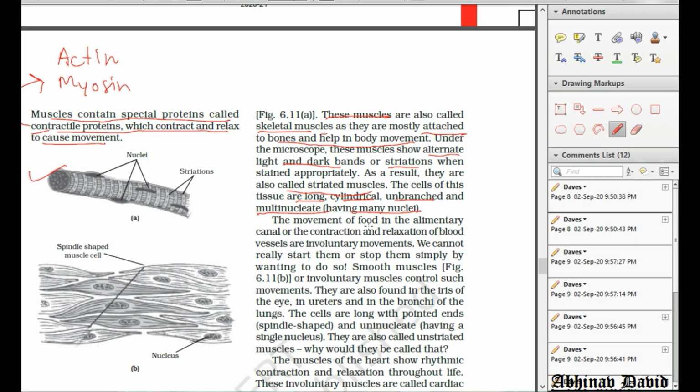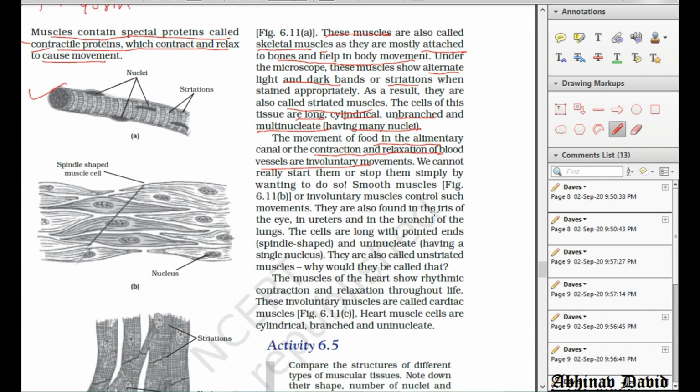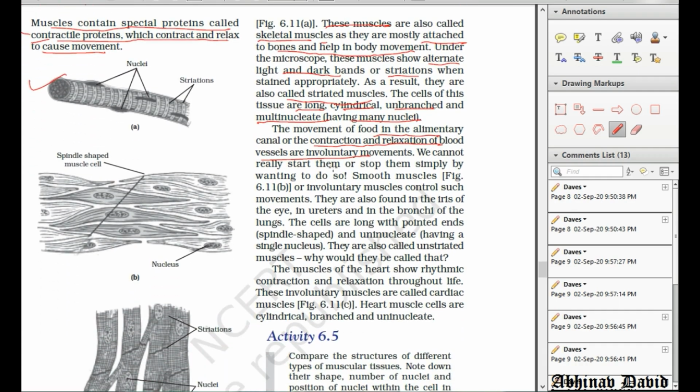So the movement of food in the alimentary canal or contraction and relaxation of blood vessels are involuntary movements. Now what do you mean by involuntary? That we cannot control according to our will. So we cannot really start them or stop them. Why? Because we cannot control them directly. So smooth muscles or involuntary muscles control such movement.